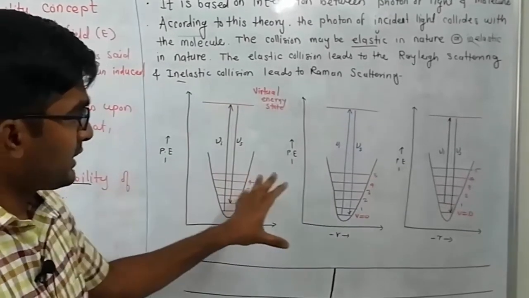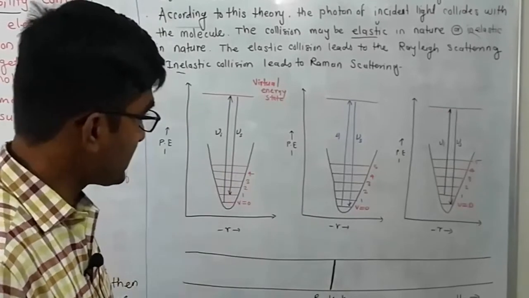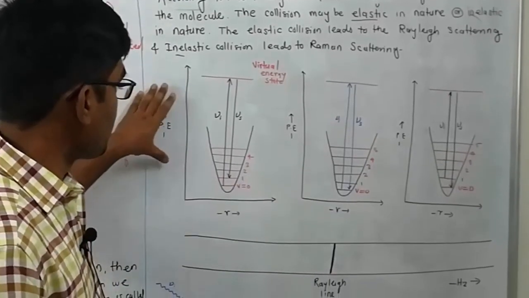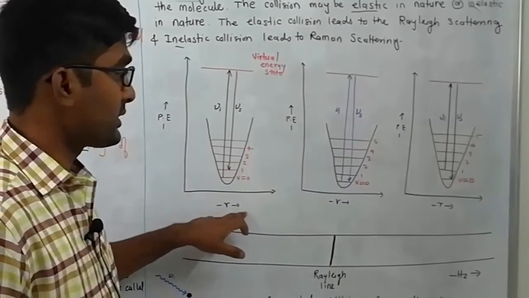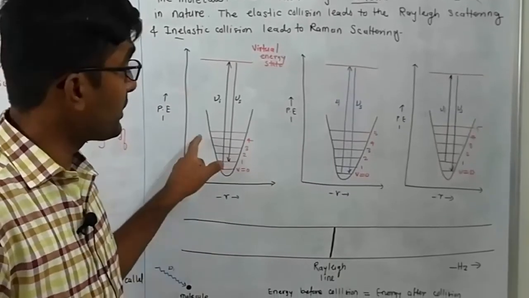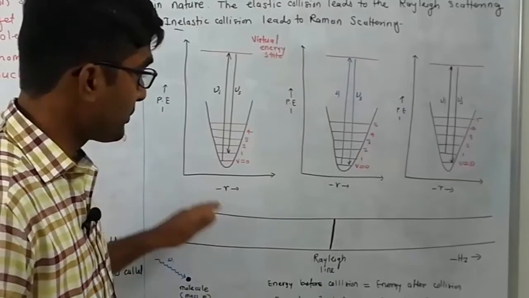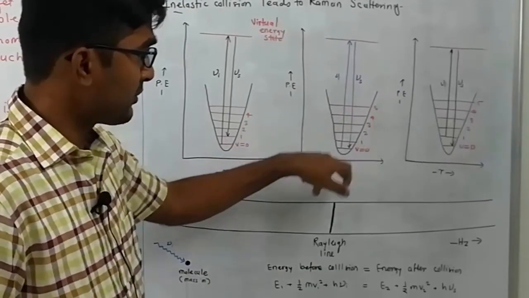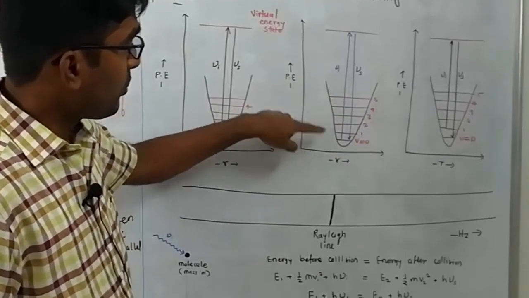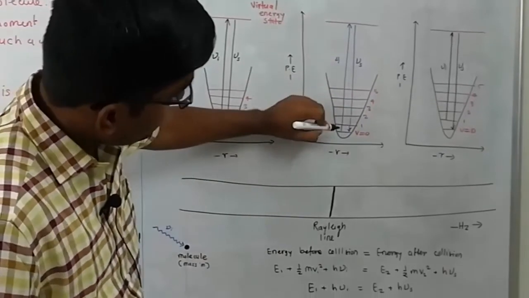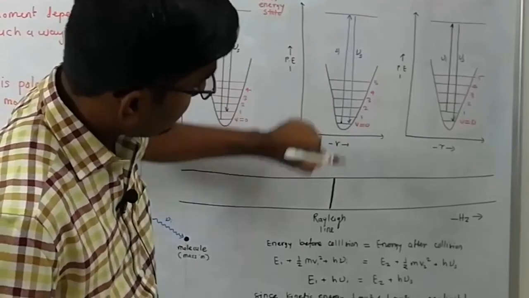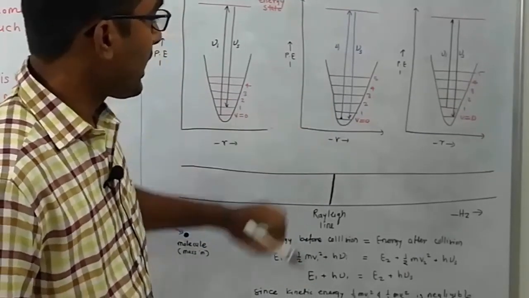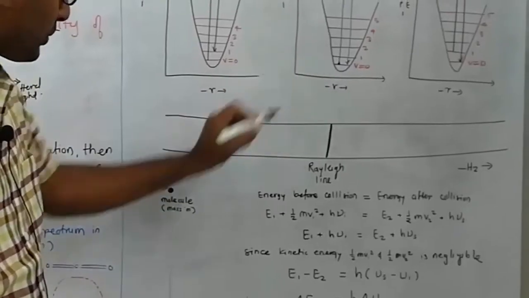Now look at this, the vibrational diagram, the electronic transition diagram. These are the vibrational energy levels of the molecule, potential energy versus internuclear distance. In IR spectroscopy, we have seen such kinds of graphs. Now consider this is the vibrational energy level of the molecule. Our molecule is in the ground state, v equal to 0 state. Look at here carefully, our molecule is here, and this is the molecule I have shown here.